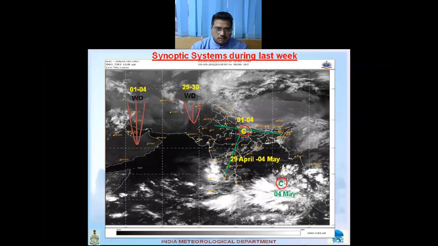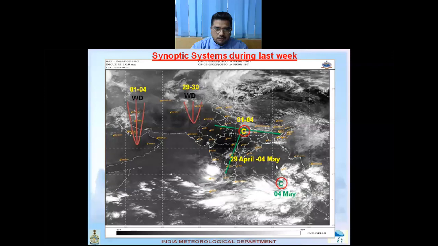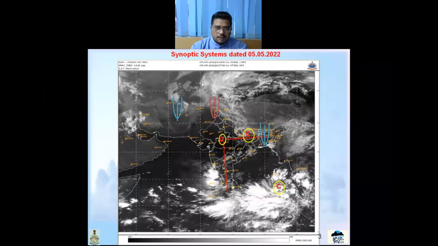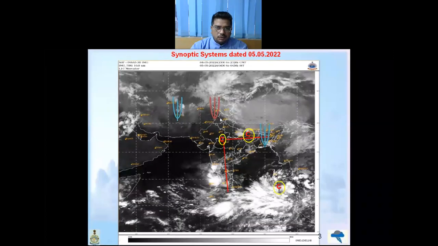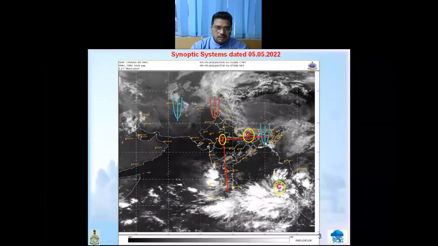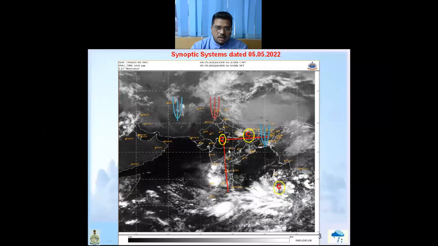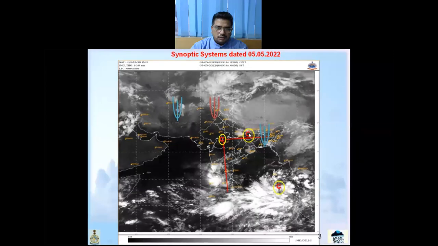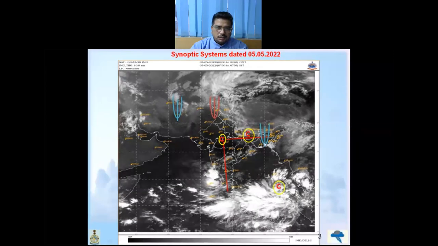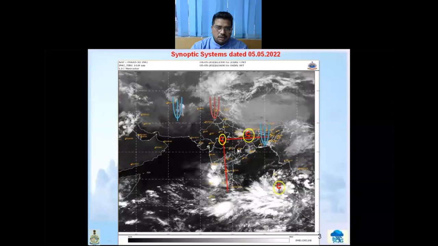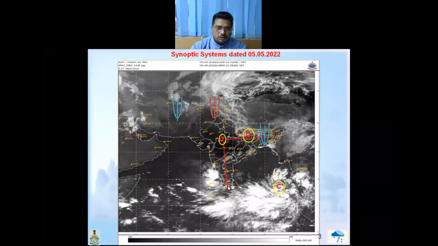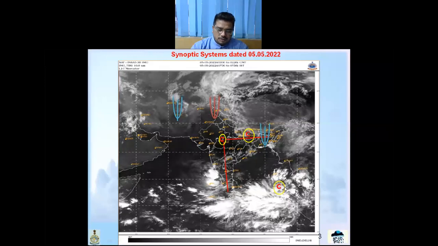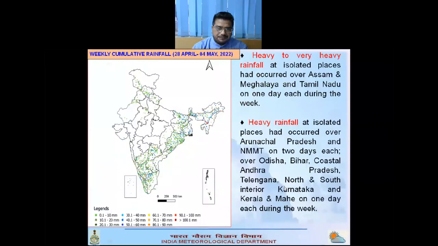So these were the synoptic systems prevailing last week, and these are the synoptic systems prevailing today. There are two westerly troughs and another trough over Bangladesh, and two cyclonic circulations, one over northwest Madhya Pradesh and another over Bihar and adjoining areas, an east-west trough running from central India to northeast India, and another north-south trough over peninsular India. And this is the cyclonic circulation over South Andaman Sea. So these are the synoptic systems prevailing today.